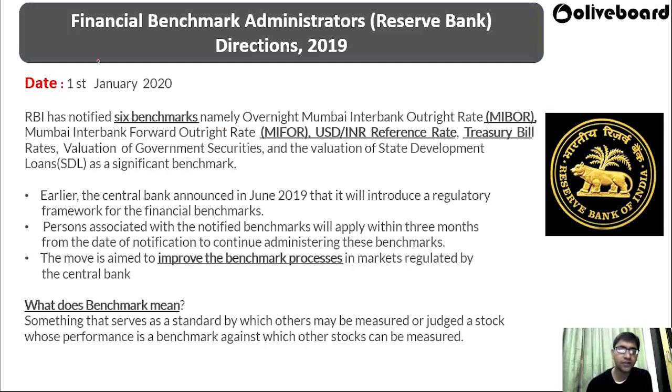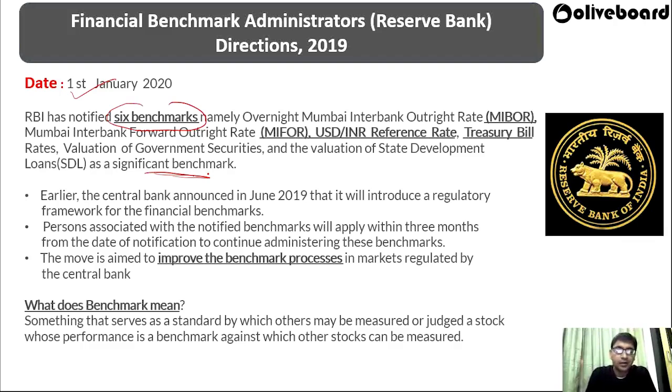notification. The second notification is also released on 1st of January 2020, that is Financial Benchmark Administrator. So what are these benchmarks? RBI has notified 6 benchmarks, namely overnight Mumbai interbank outright rate, that is MIBOR, then Mumbai interbank forward outright rate, that is MIFOR, then US dollar INR reference rate, treasury bill rates, and valuation of government security and valuation of the state development loans are the significant benchmarks. So RBI has notified total 6 benchmarks.